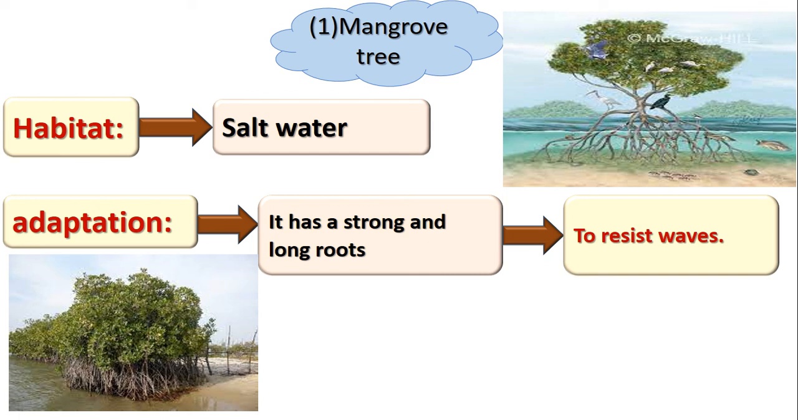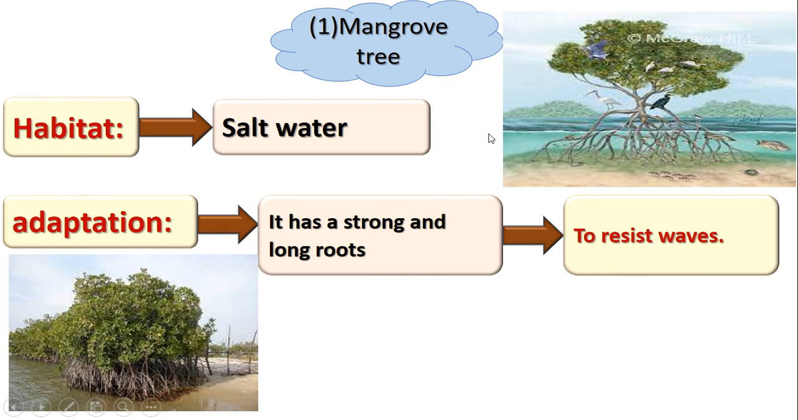Okay, on the water there are waves. How can the plant protect itself from the waves? It has strong and long roots. Look at the pictures. Why? To resist the waves. Resist the waves meaning to prevent the waves. So why does the mangrove tree have strong and long roots? To resist the waves. Excellent, super.